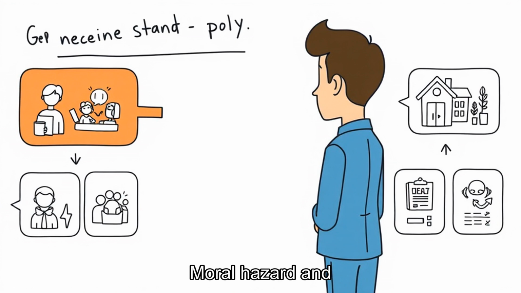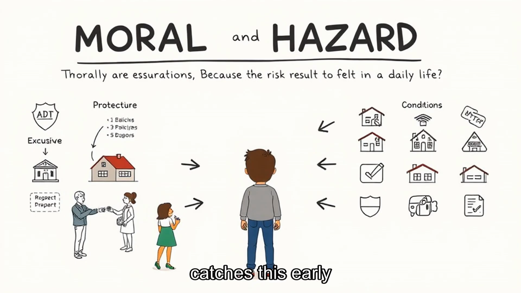Think about how a good policyholder still acts carefully. Coverage is a backup, not permission to ignore risk. The best outcome is no loss at all. For moral hazard versus morale hazard in insurance, the important move is to notice the chain from first signal to final effect. A person who catches this early can respond before it becomes harder to reverse. Moral hazard and morale hazard matters because the result is felt in daily life.